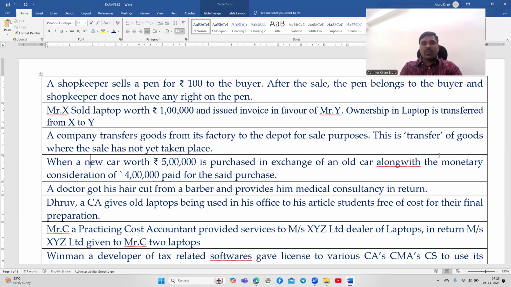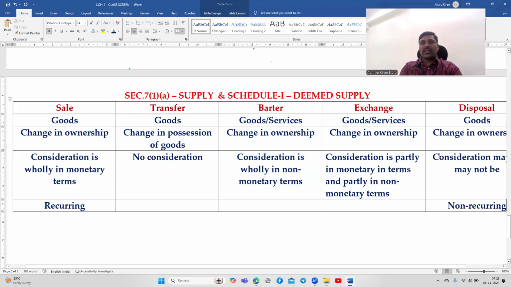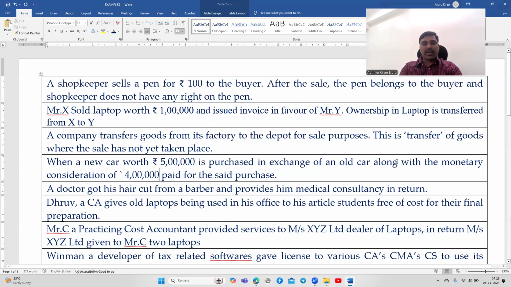Next, a new car worth rupees 5 lakhs is purchased in exchange of an old car along with monetary consideration of 4 lakhs. Look at this exchange. You are giving 4 lakhs of money and a 1 lakh worth old car. That is called exchange. Consideration is partly in monetary terms and partly in non-monetary terms.